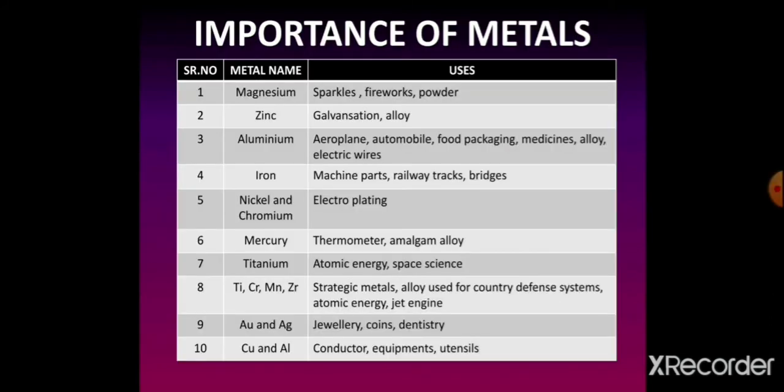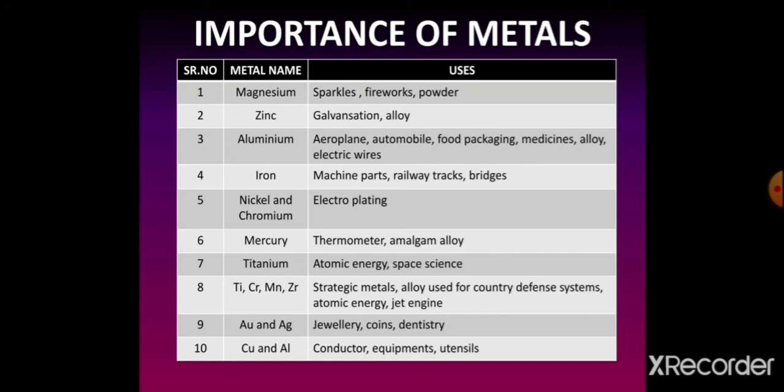Metals have a great importance in our everyday life. They are used for a large number of purposes. A few uses of metals are tabulated in this slide. Students, a strip of magnesium ribbon, when ignited in air, burns with a dazzling white light flame. Due to this property of magnesium, it is added in crackers, different fireworks, and sparkles.